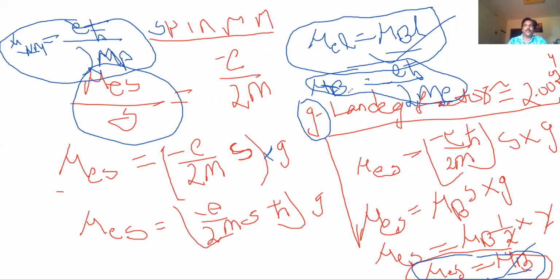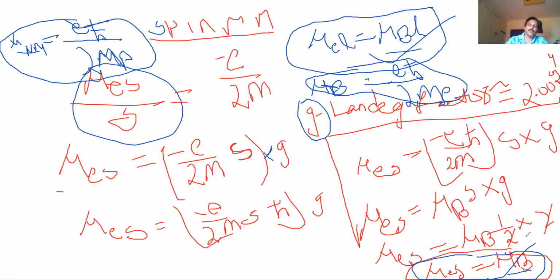With the Bohr magnetic moment, it is simply called Bohr magneton. For Bohr magneton, we write e h bar by 2 me, the mass of the electron. In nuclear magneton, it is e h bar by 2 mp, where mp is the mass of the proton. So it is very less compared to this one. Its value is how much? 9.27 10 power minus 24 ampere meter square.